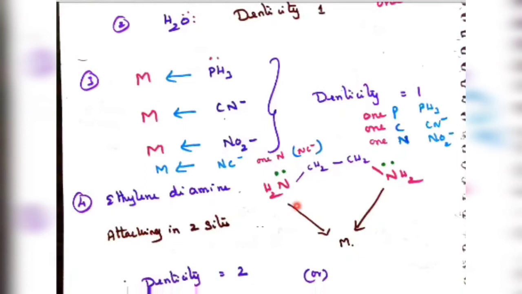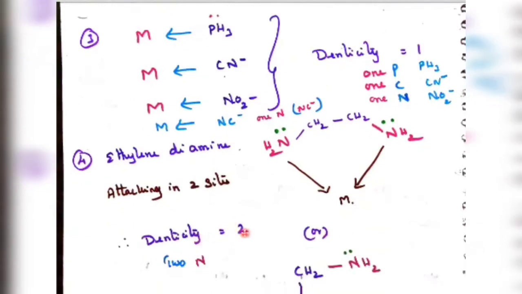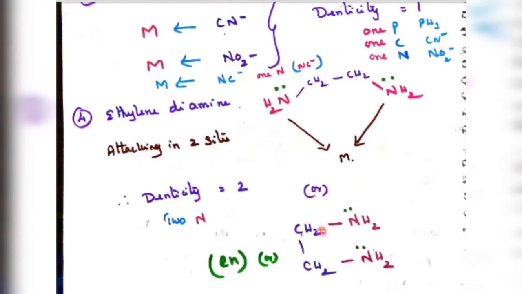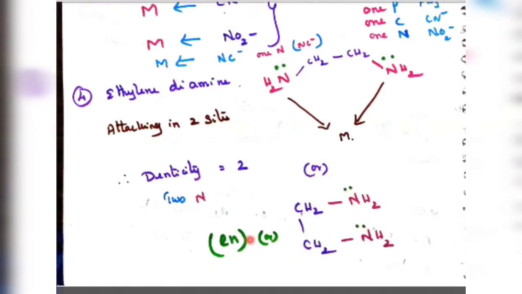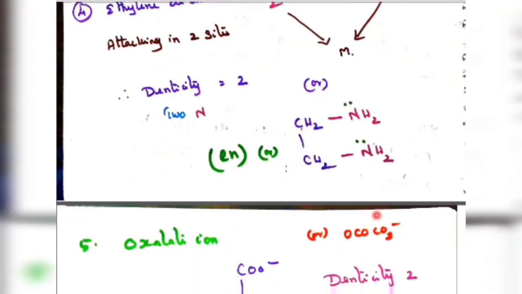Ethylene diamine attaches on 2 sides, giving a lone pair of electrons to the central metal atom or ion. So the denticity is 2 because there are 2 donor nitrogens. We can also write it in this form, CH2 single bond CH2, single bond NH2, NH2, each nitrogen having 1 lone pair of electrons. It is shortly written as en in a bracket. So the denticity is 2 and the short form is en. We can write it in a linear structure as well as in a bent form.